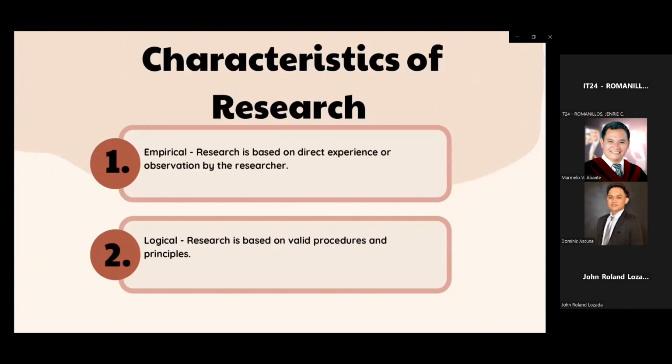Logical research is based on a valid procedure and principle. Logical highlights the importance of logical reasoning, critical thinking, and evidence-based decision-making in the research process. Researchers try to follow this principle to ensure that their research is sound, credible, and contributes to advancing knowledge in their respective field.